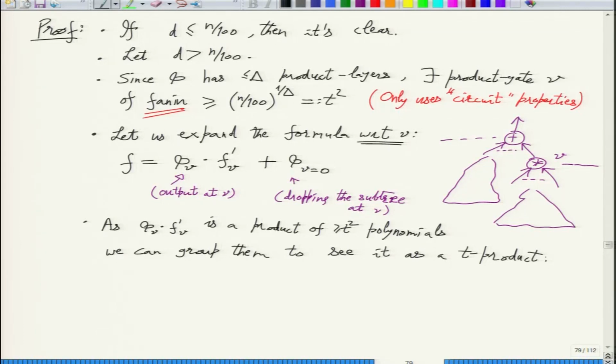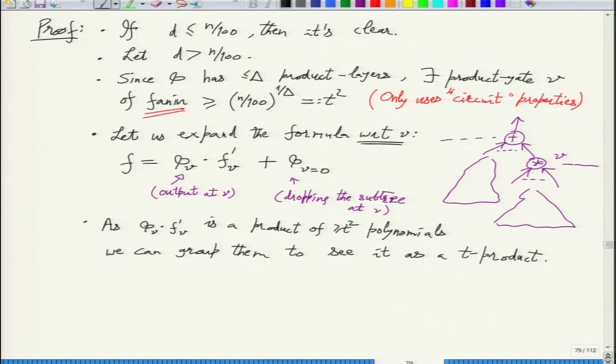So this whole part, phi V times the derivative, is already a T product just by appropriate clustering.